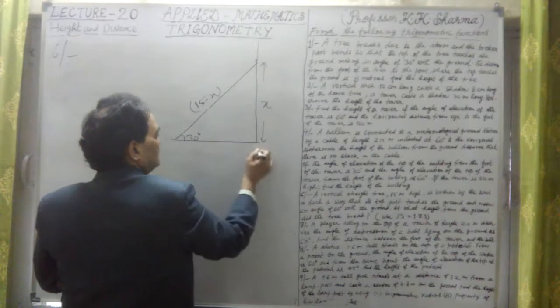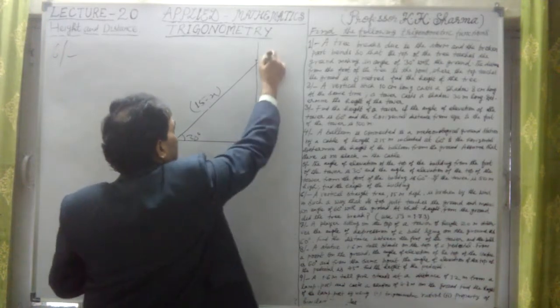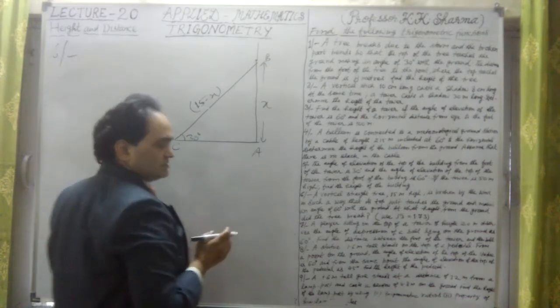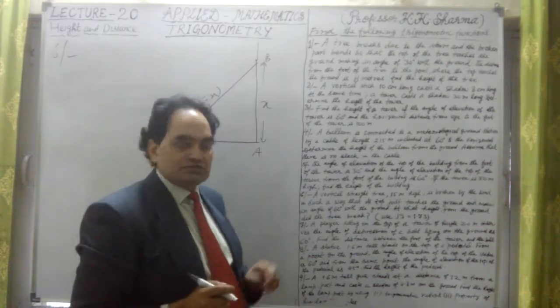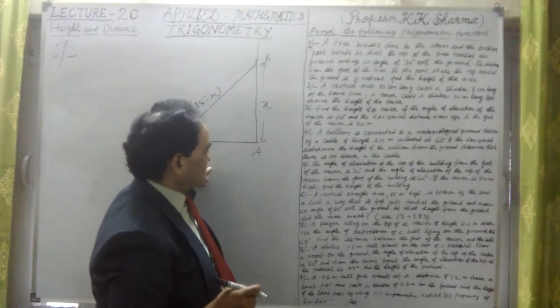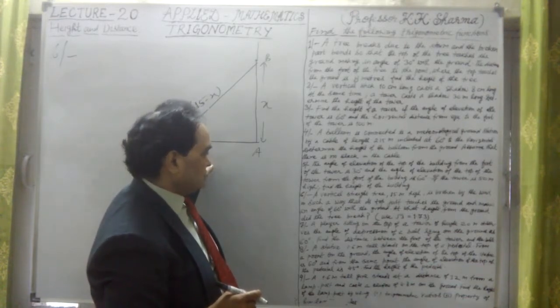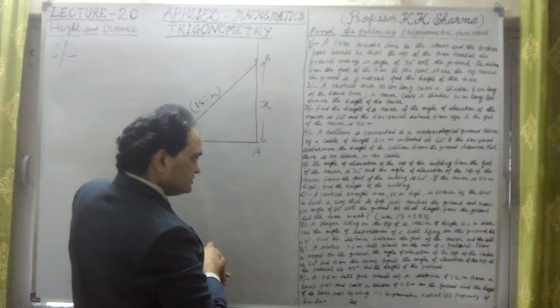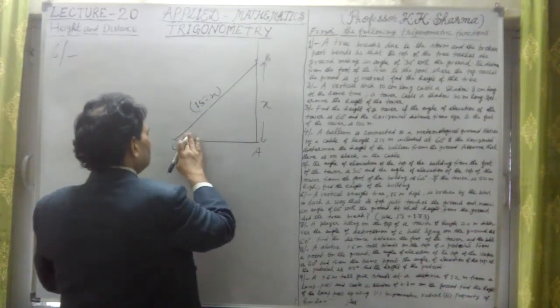Let me take this is A, B, and C. BC is the broken part of the tree which touches the ground on this point C, on the ground, and makes a 60-degree angle. Sorry, this is 60-degree angle.